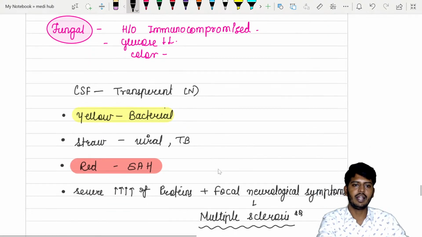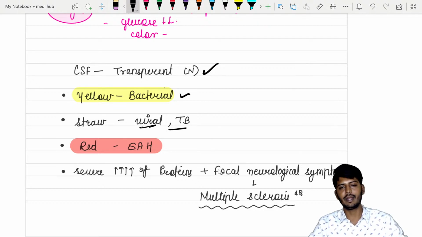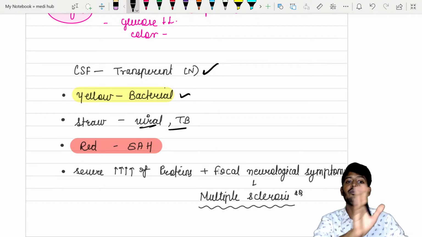Okay, so let's talk about the cerebrospinal fluid. If you take cerebrospinal fluid, the normal color is transparent. If bacterial, yellow color. Okay, if straw color, it can be viral meningitis, TB meningitis is also possible because of the lymphocytes.